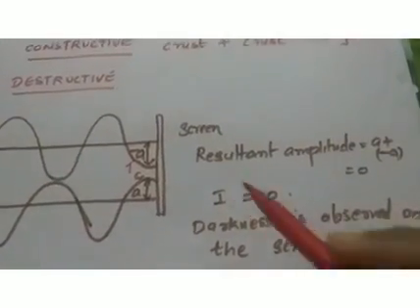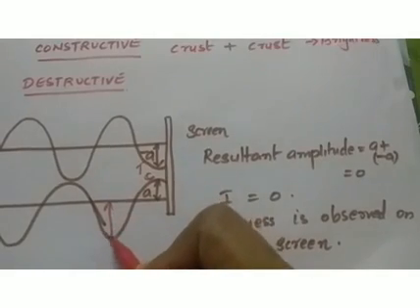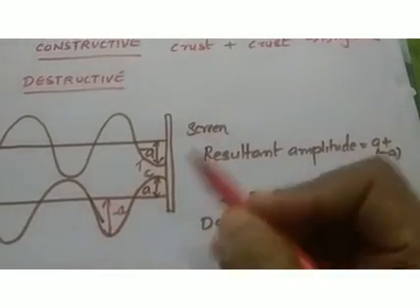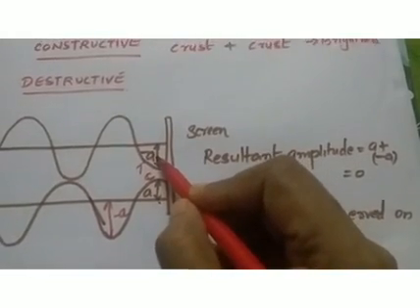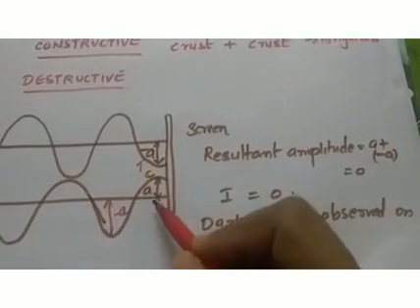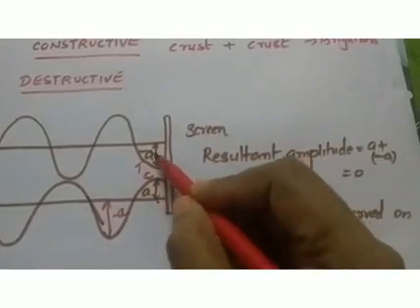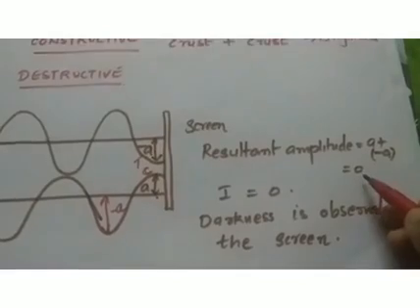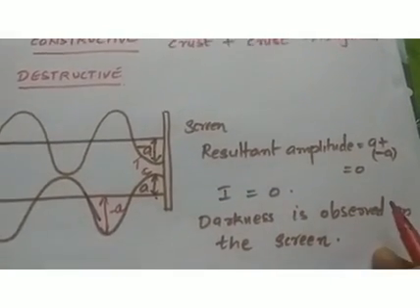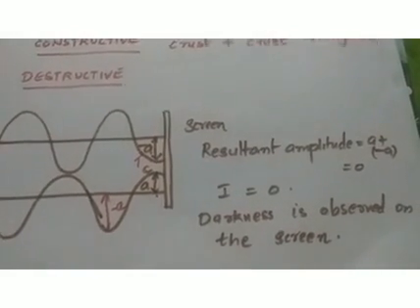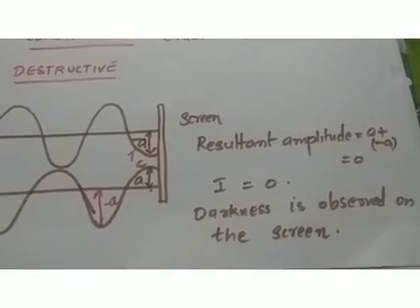So what will be the total amplitude? You know, in the negative direction amplitude can be taken as minus A. Okay, so here the trough of one wave meets with the crest of another wave. So the amplitude of the trough will be minus A, the amplitude of the crest will be A. So the total amplitude will be A plus minus A, that is 0. So if the amplitude is 0, then the intensity will be 0. That means darkness is observed on the screen. So this type of superposition is called destructive superposition.